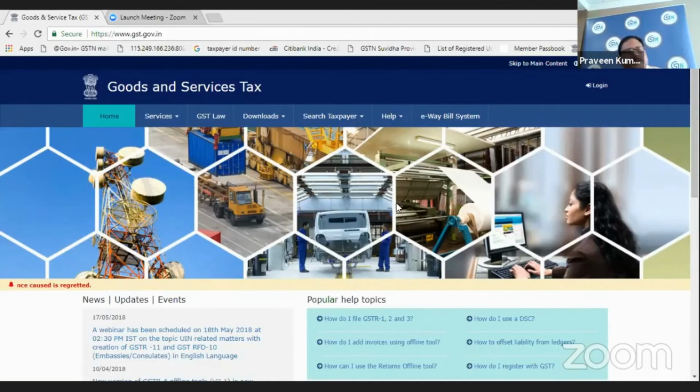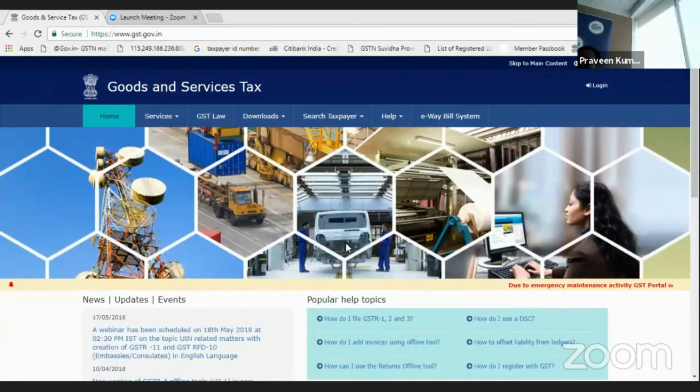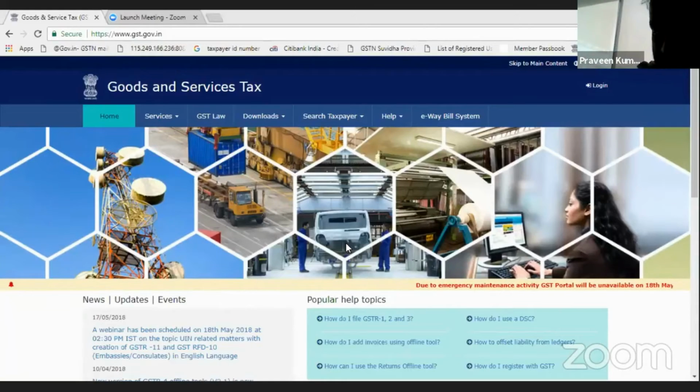Thank you very much. Thank you, Praveen sir, for such a detailed presentation related to the law and the processes for GSTR 11 and RFD 10. And hello, friends. Recently, we also had a seminar where we already went through all the screens for GSTR 11 and RFD 10. Today, I'll take